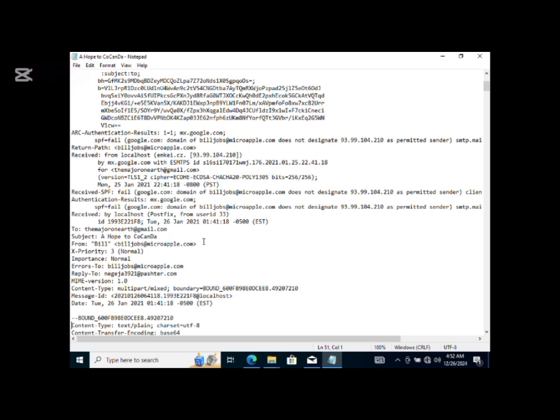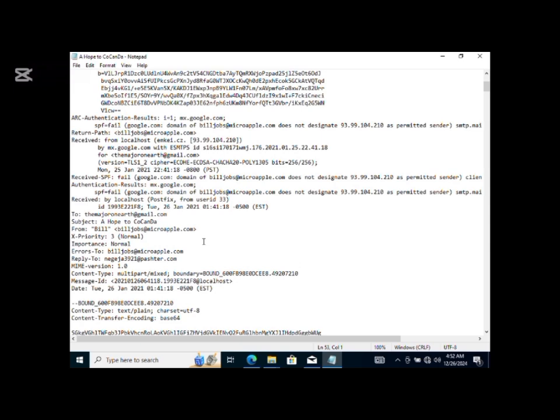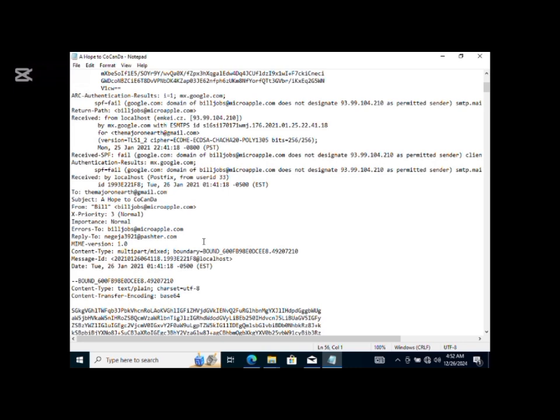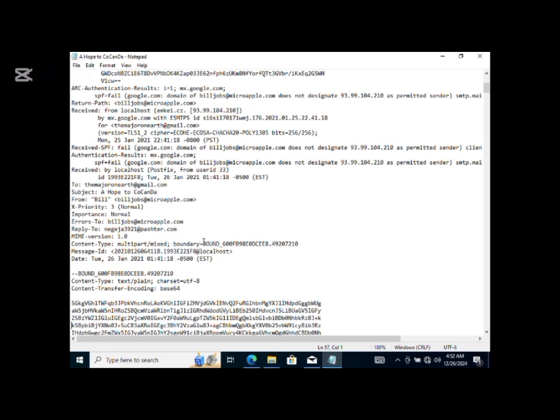Now moving on, we see the received SPF, as we said, set to fail, which is the authentication result. Now let's move on. We see the To, that is the person receiving, the receiver's email address. This is the major on earth at gmail.com. Then we see the subject, a hope to Kokanda from Bill. Note that name, Bill, which is the sender, billjobs at microapple.com. We see the X priority set to normal, and the importance set to normal. The errors: if there are any errors like the return path, they will be sent to billjobs at microapple.com. So based on everything, we can see that billjobs at microapple.com is the sender, and the major on earth at gmail.com is the receiver.